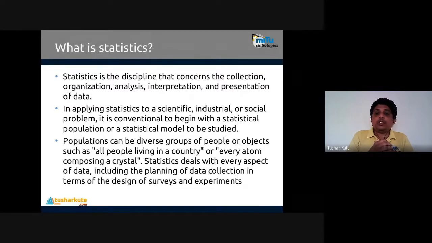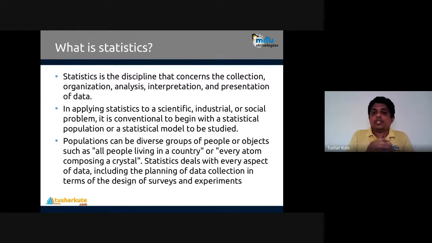Populations can be diverse groups of people or objects, such as all people living in a country. All people living in a country is the population of the respective country, or every atom composing a crystal. Because they are part of the crystal, they are the population. Individually they are separated. Individually every person is different, but they are combined with a common terminology that they belong to the same country or same nation. That is part of the population, which is a very important concept we use in statistical modeling basically.